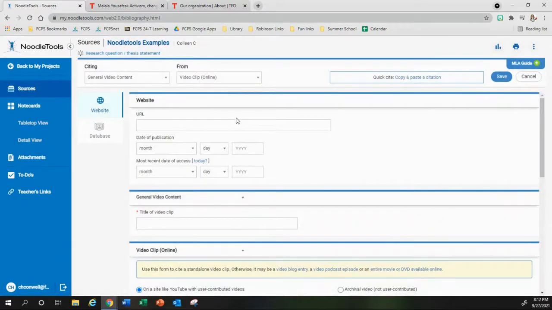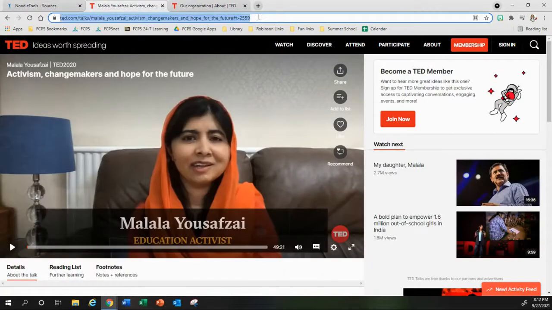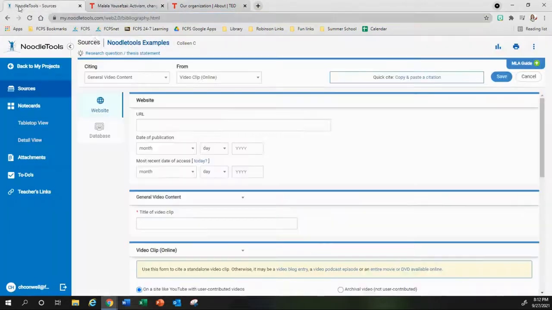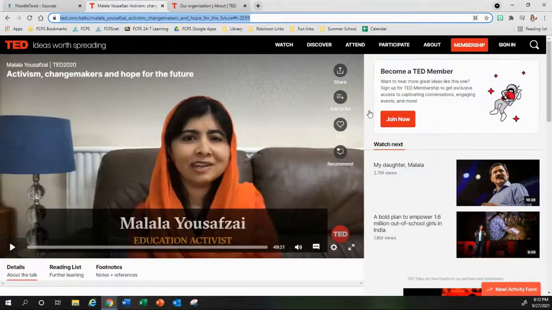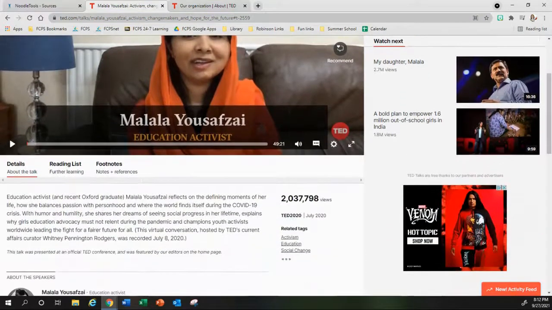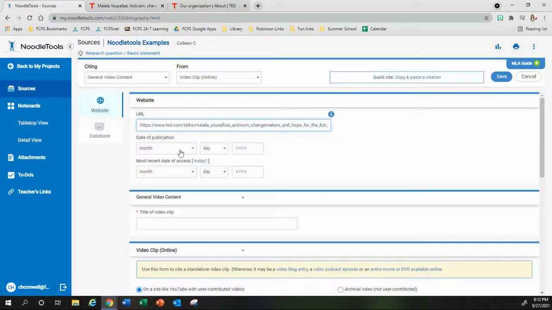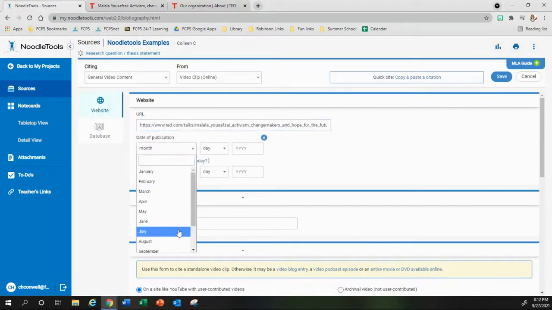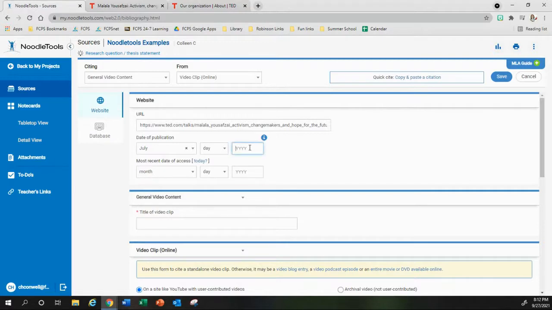The first thing that I do is I look for the URL. The URL is your web address. Copy and paste. I'm looking for the date of publication now. So I'm going to scroll down a little bit. This was July 2020. It does not give me a day, and that's okay. The most recent date of access, I just clicked today.